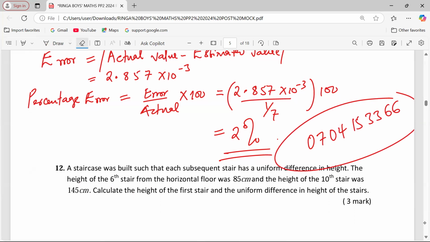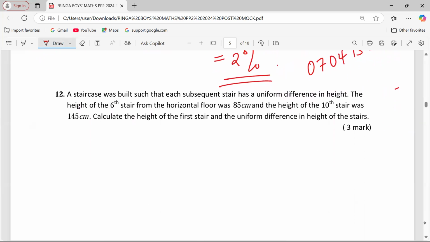Now to number 12. A staircase was built such that each subsequent stair has a uniform difference in height. The height of the 6th stair from the horizontal was 85 centimeters, and the height of the 10th stair was 145. Calculate the height of the first stair and the uniform difference in height of the stairs.